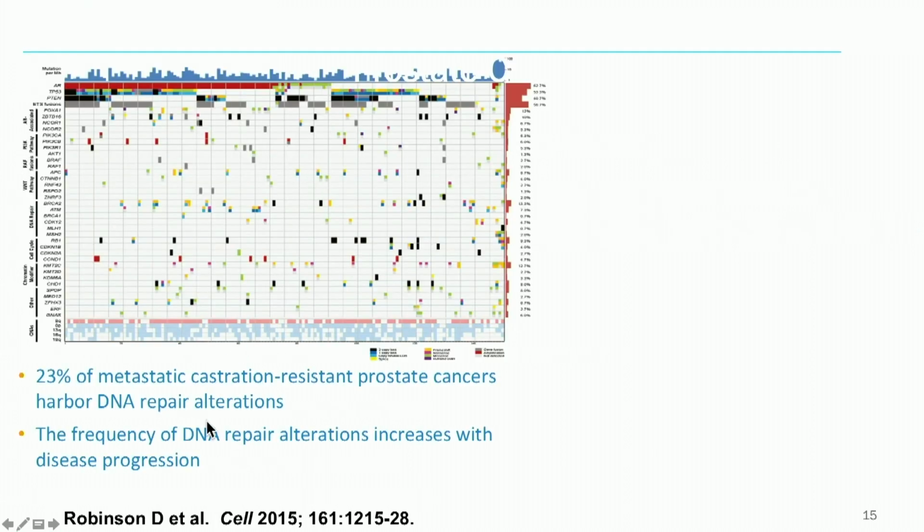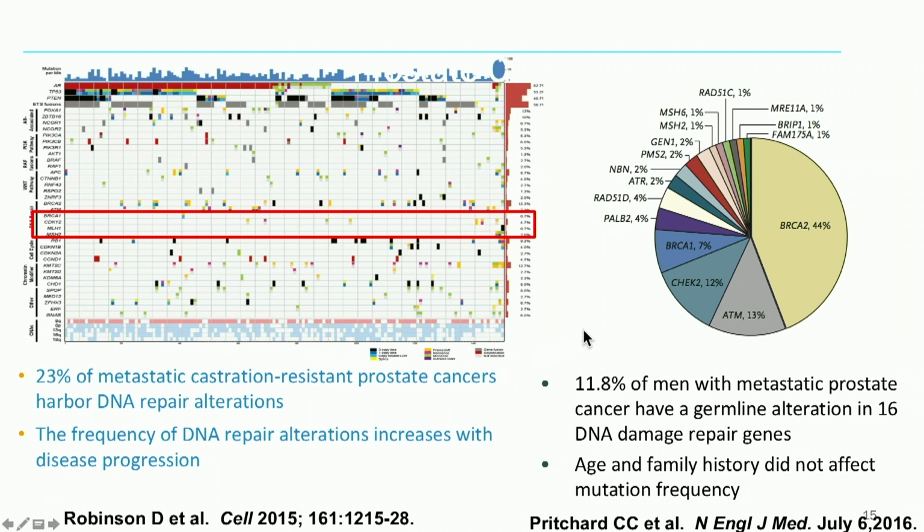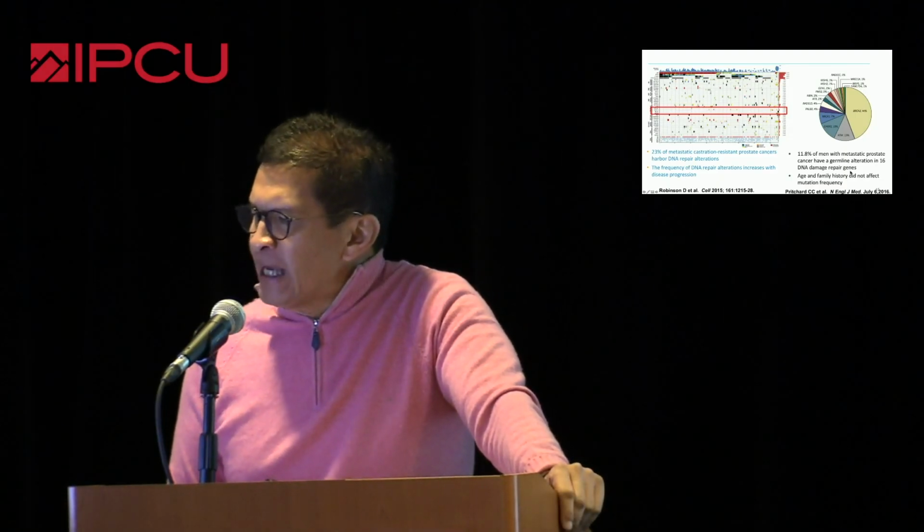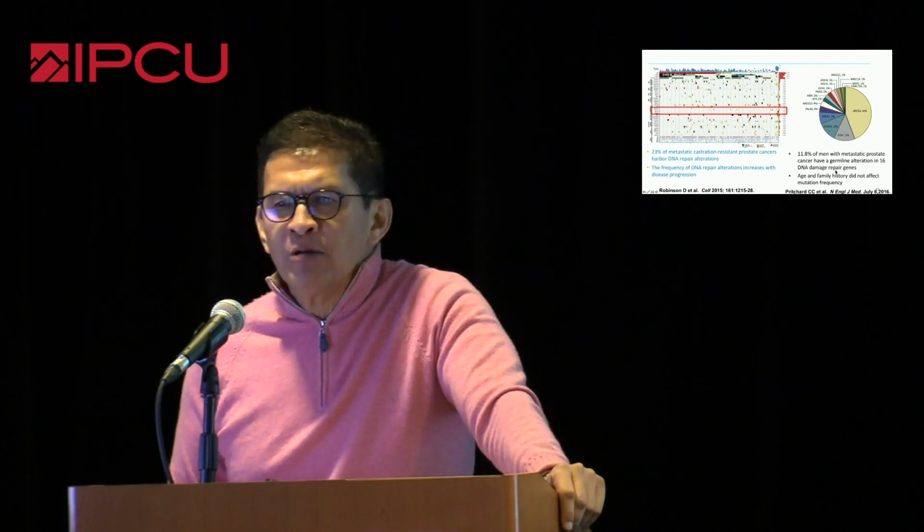Many of you know this article. This is published by Robinson, in the prostate dream team, where we know that 23% of metastatic CRPC patients harbor DNA repair alterations. This was the work by Pritchard, published in the New England Journal back in 2016, and this has really changed the landscape because we know that about 12% of men dying of lethal prostate cancer actually have DNA damage repair genes.